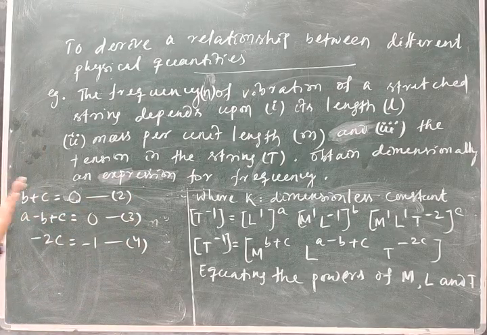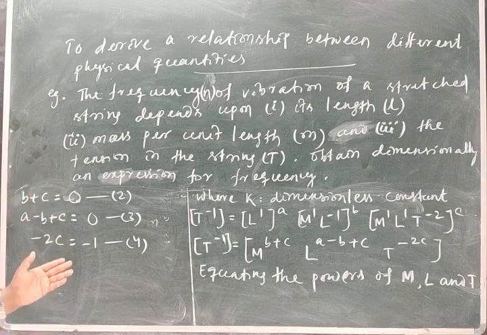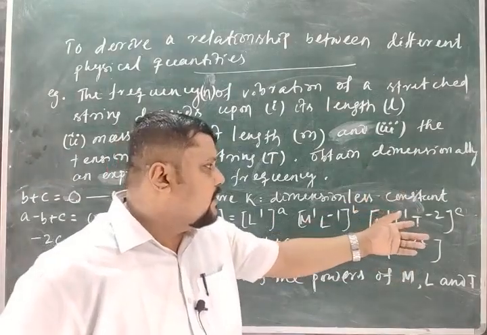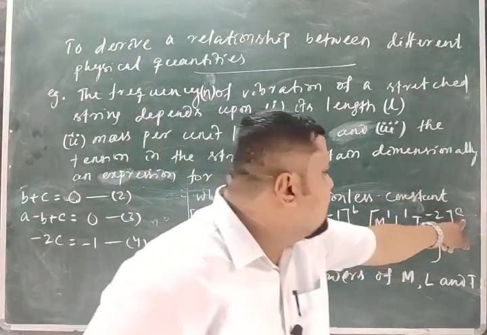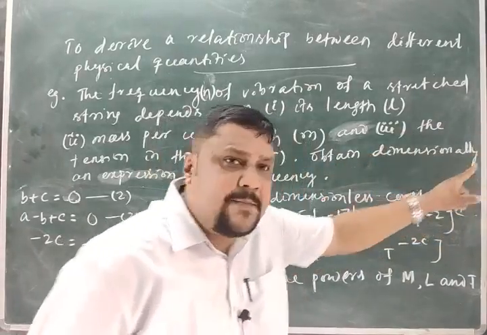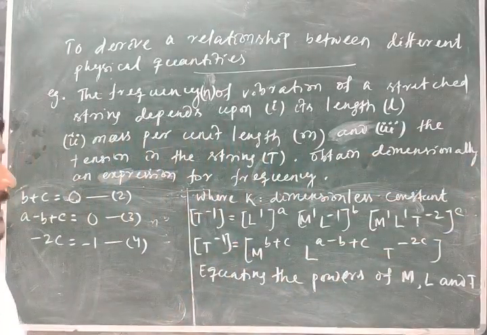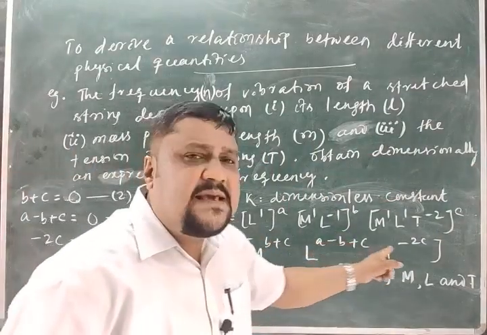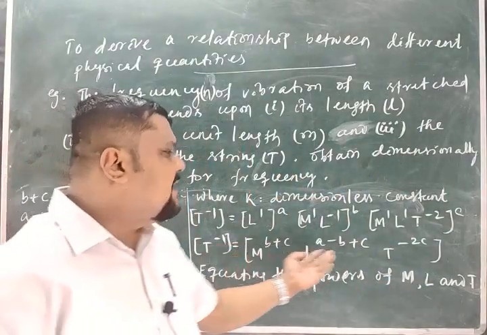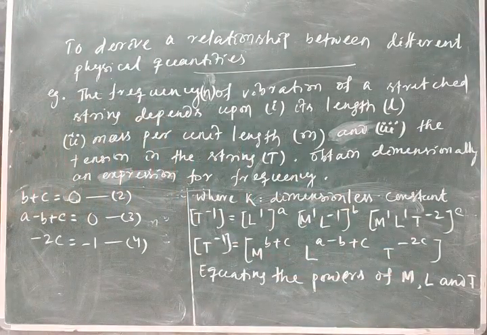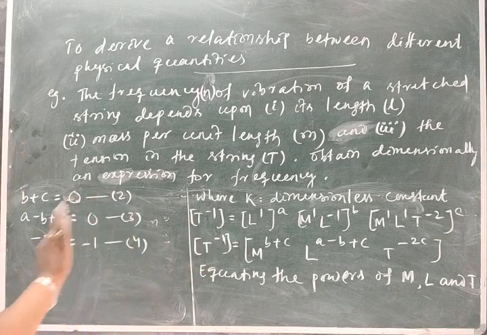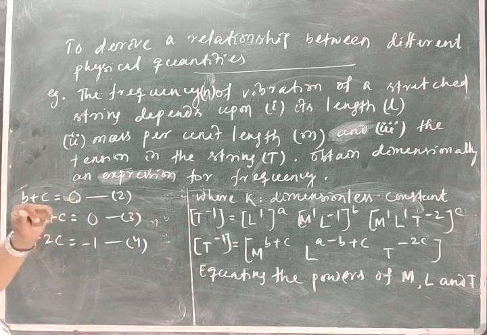Then with 3 equations and 3 unknowns I can find them. If I get 4 unknowns, if another factor is there, another physical quantity, then there is another unknown. For that I will take the physical quantity to the power d. So how many equations will I get? If I take the power d, then I get a, b, c, d, 4 unknowns. But the equations must be how many? 3, because m power, L power, T power. There are only 3 fundamental physical quantities or dimensions, 4 is not there. So 4 unknowns and 3 equations is not possible. So that is the limitation.